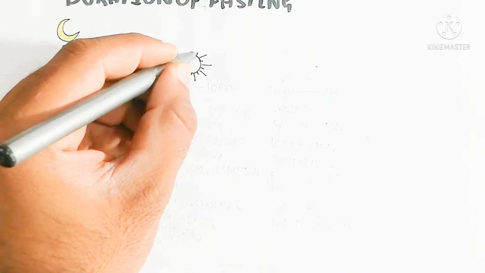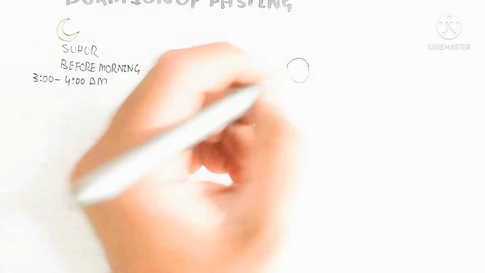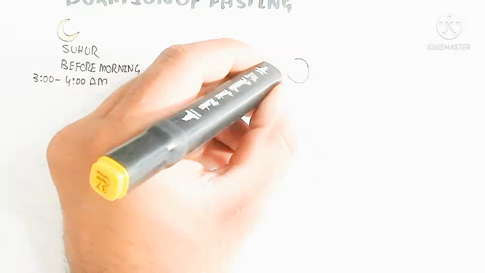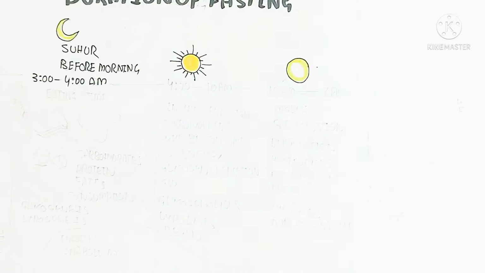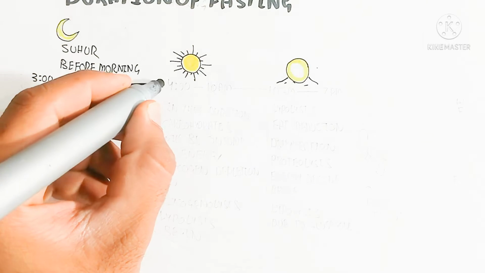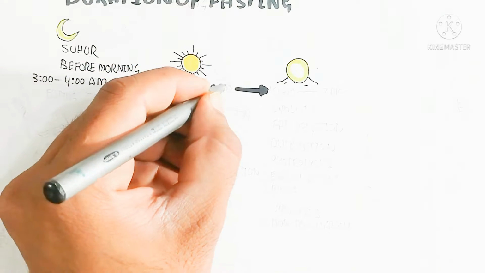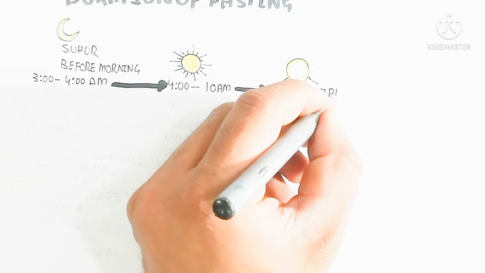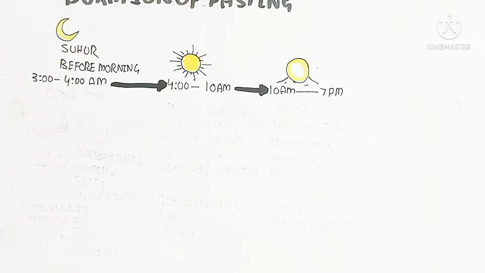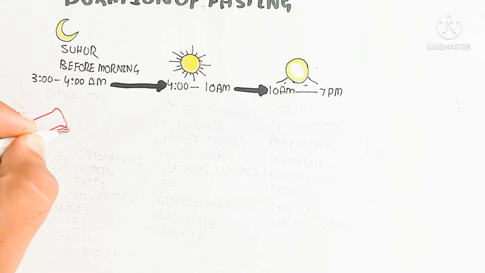So let's begin to understand. Here is the sahar, which is before morning, 3 to 4 a.m., the eating time, while after that we go into the fasting process, from 4 to 10 a.m. and 10 a.m. to 7 p.m., which we can classify into three phases.